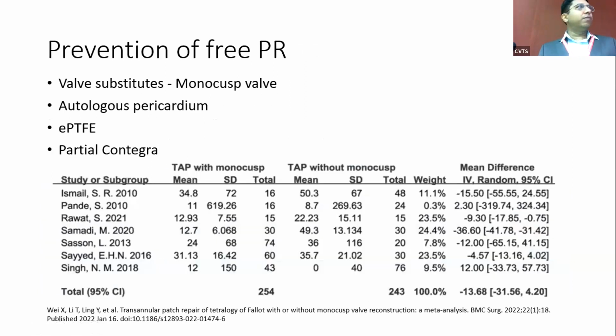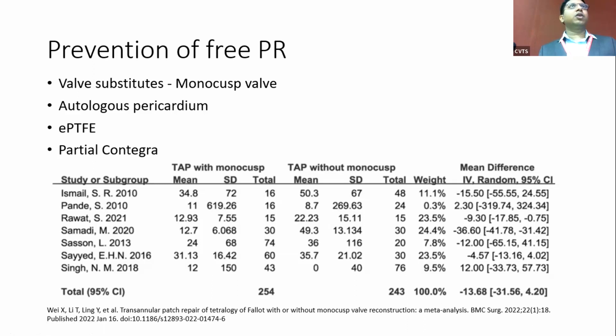So what are the strategies we employ to prevent free PR? There are a lot of reports which describe the use of a monocusp valve, which was usually fashioned from autologous pericardium or a PTFE membrane. People have also used part of the Contegra to provide some amount of competence. This is a meta-analysis from 2022, and this is a table showing the duration of ventilation among these patients. Children who underwent TAP with a monocusp had a significantly shorter ventilation period compared to children who underwent TAP without a monocusp.